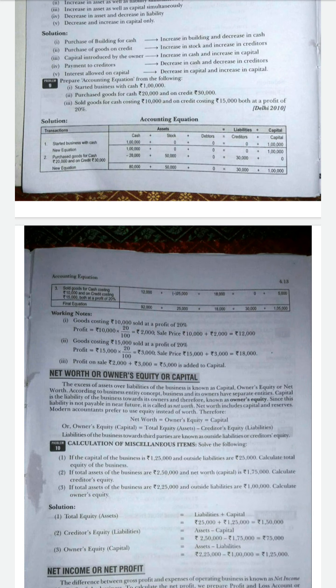What is the selling price? 10,000 is the cost price and the profit is 2,000. So 12,000 is the selling price, that is the sales price. See the second one, 15,000, which is also sold at the profit of 20%. 15,000 into 20 by 100, 3,000 is the amount of profit. So selling price is 15,000 plus 3,000, 18,000. So the profit on sale of both the goods: in the first type of goods, 2,000 is the amount of profit, and in the second type of goods 3,000. Totally 5,000 is the amount of profit.